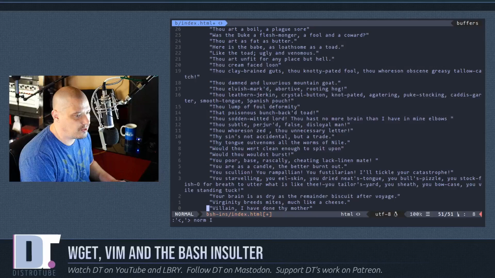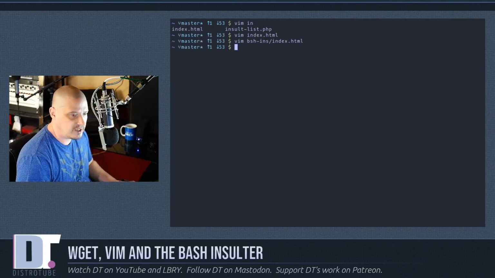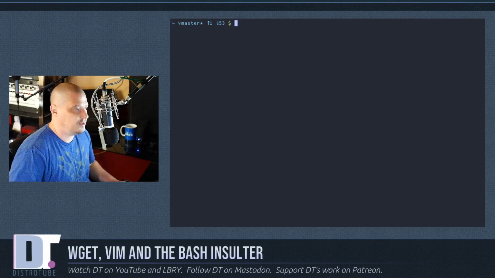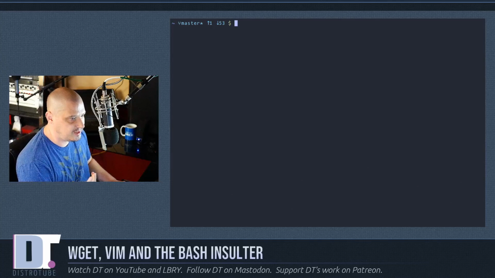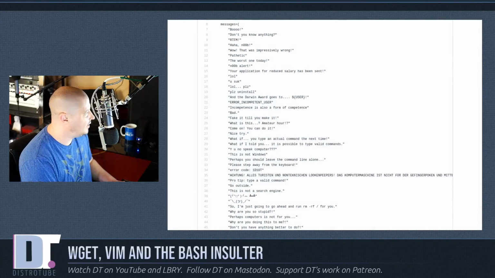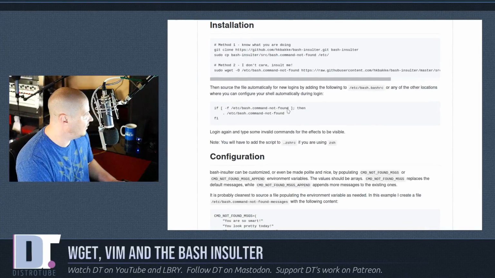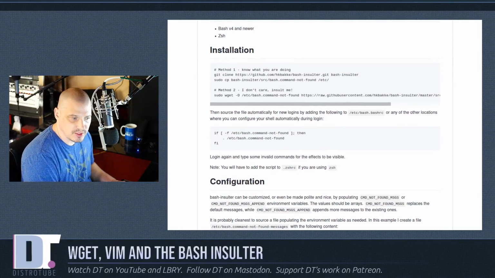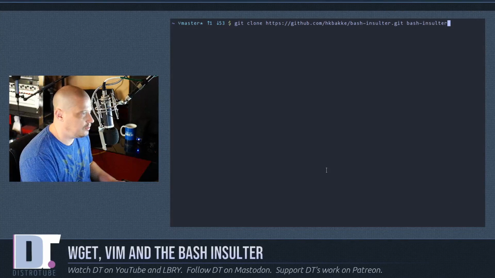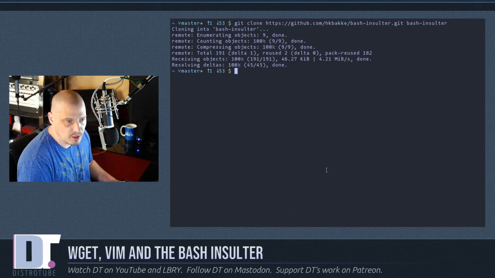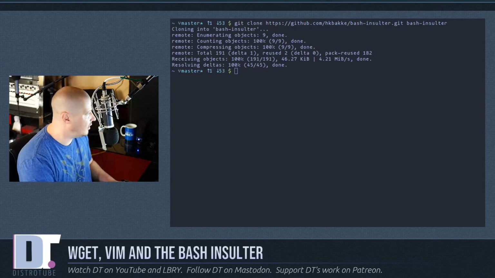Let's plug them into the bash insulter script. I'm going to write and quit. And of course, to plug these into the bash insulter script, we actually need to go get the bash insulter script. So let me go back to the bash insulter GitHub page. Installing it is dead simple. You just need to run 2 commands really. So first things we need to do is we need to go ahead and git clone that script. So now the script is on our system.